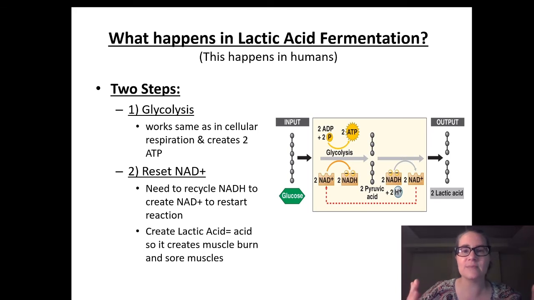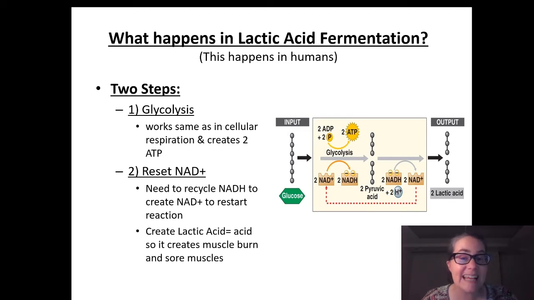Think of a sprinter like Usain Bolt, right? At the end of a race, he has probably flipped into this fermentation. We can flip into fermentation and reset our NAD by producing lactic acid. So changing the outside H's and adding a sort of H group to this acid gives us lactic acid. And lactic acid is what builds up in our muscles. It causes that burning sensation when you're doing lots of reps, right? And lifting weights, and then those sore muscles afterwards.